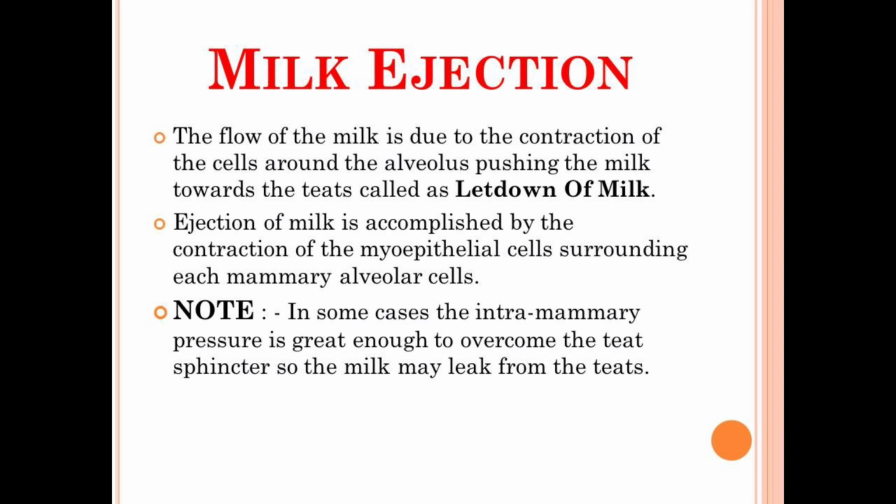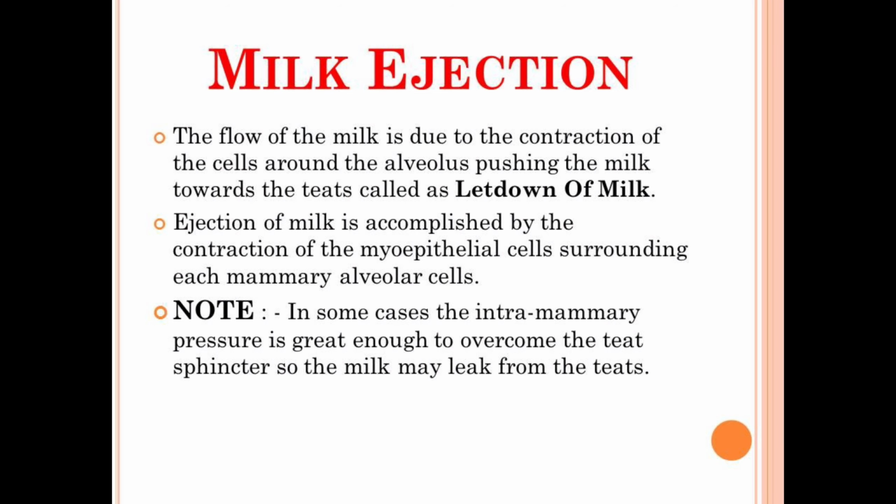And this ejection of the milk is accomplished by the contraction of the myoepithelial cells surrounding each mammary alveolar cell. In simple terms, the cells surrounding the udder area are the myoepithelial cells, and the contraction of these cells will push the milk towards the teat, and this process is known as milk ejection or the letdown process of the milk.